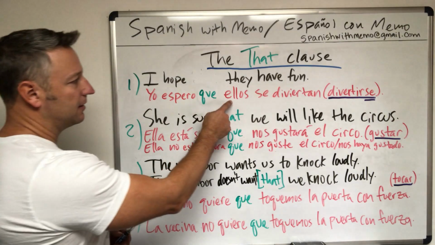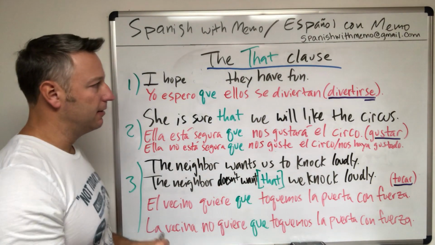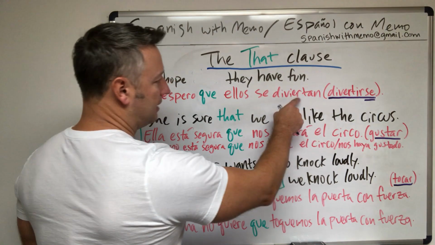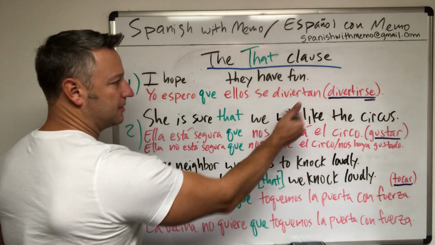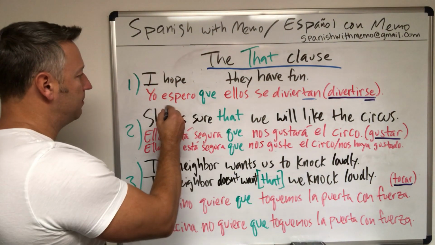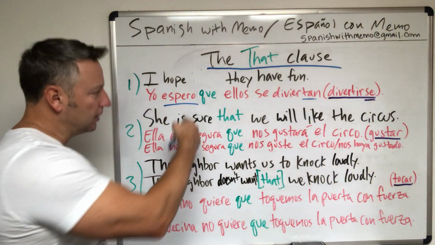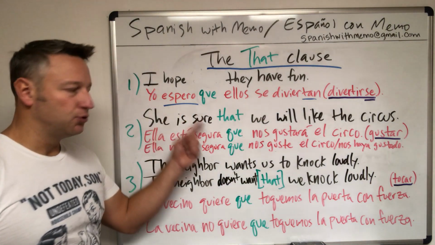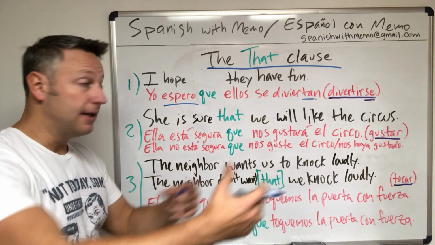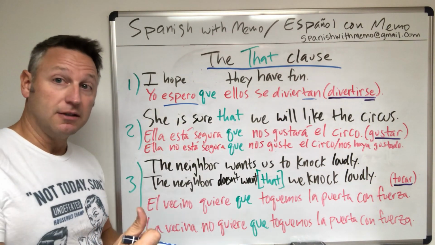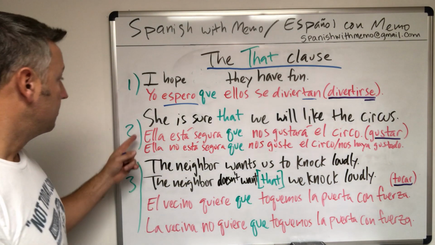I hope that they have fun. Look here, everybody. I know you know this. Divertirse becomes the subjunctive, right? Because yo espero triggers the subjunctive. It's an emotion that triggers the next clause into the subjunctive. Make sense? All right.